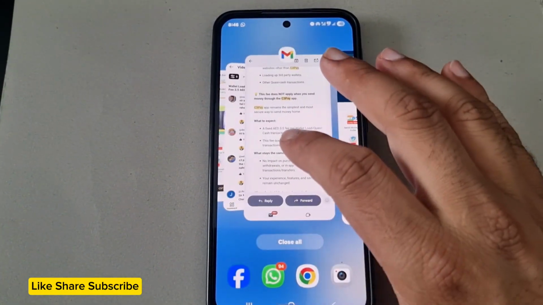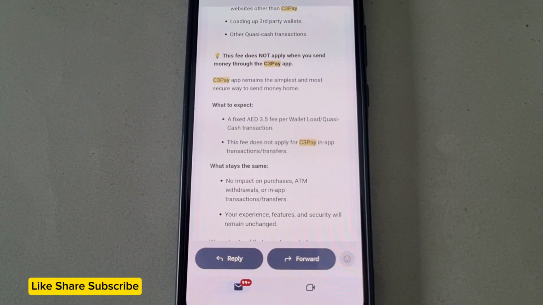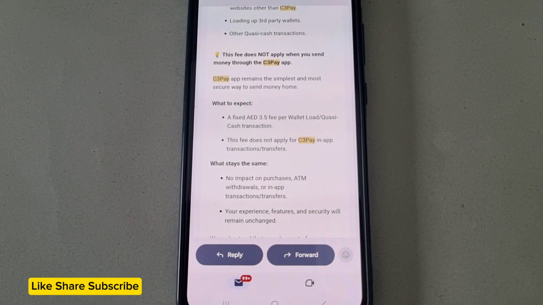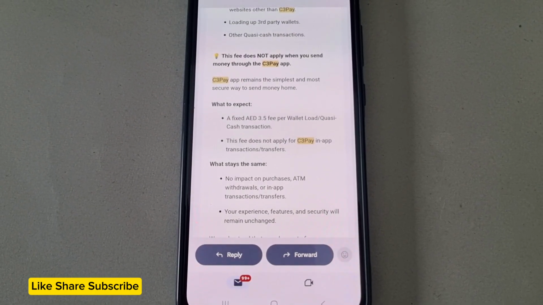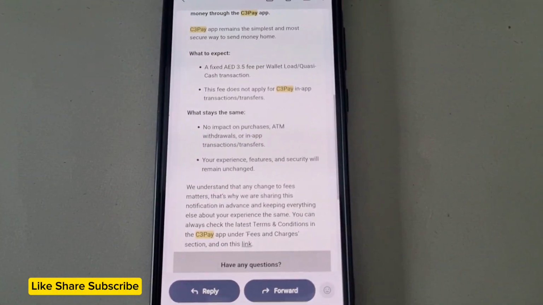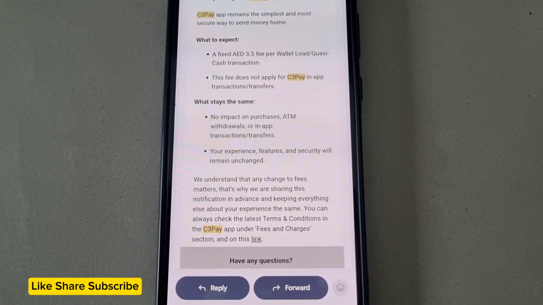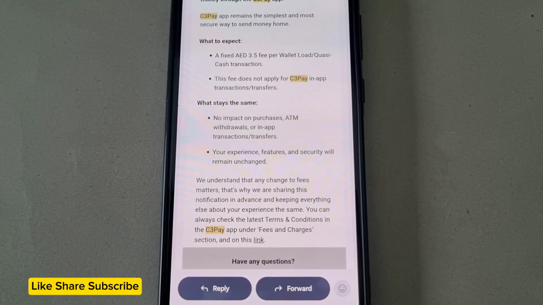Okay, there is one more important thing that was mentioned in this mail. It says what to expect: a fixed fee, 3.5 AED fee for wallet load Quasi-Cash transaction, and this fee does not apply for the C3Pay app. What stays the same? No impact on purchases, ATM withdrawals or in-app transaction transfers. Your experience, features and security will remain unchanged.